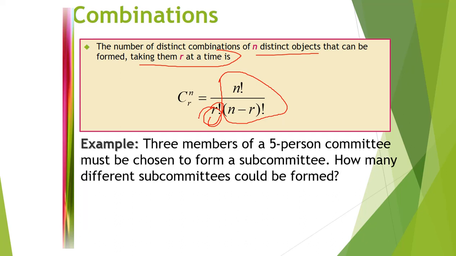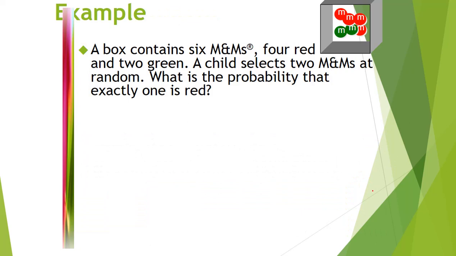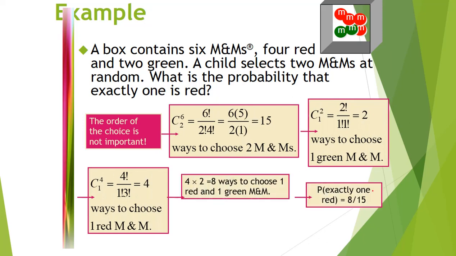Three members of a 5-person committee. There are 5 persons, and they need to form one committee of 3 members. How many subcommittees are possible? It means 5C3 ways. 5C3 is 10. This is also one example related to drawing samples.